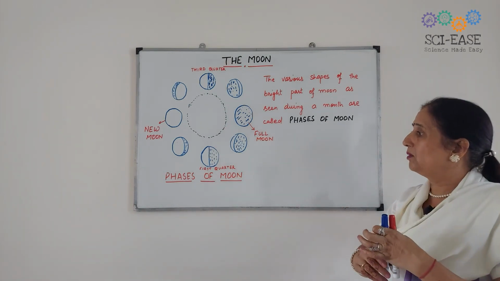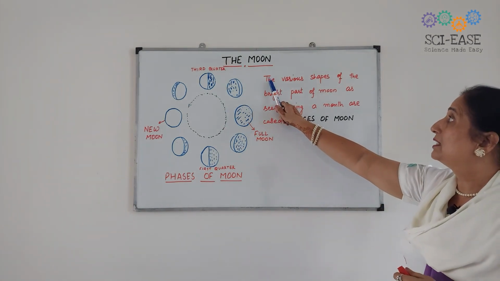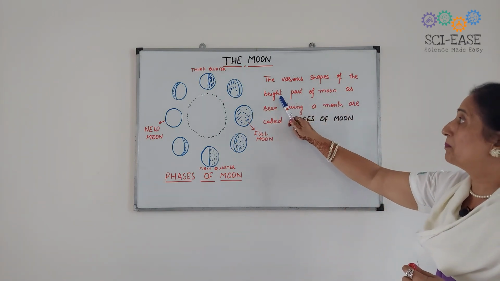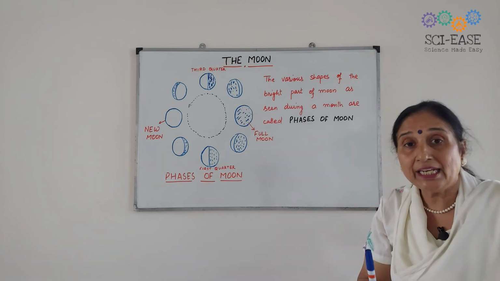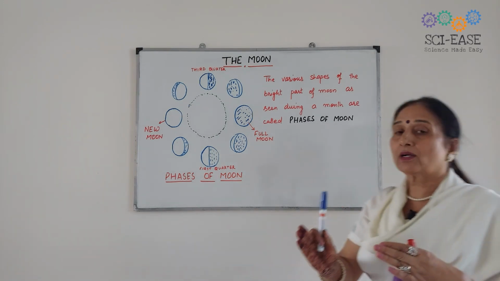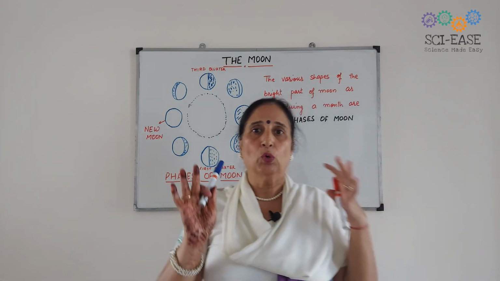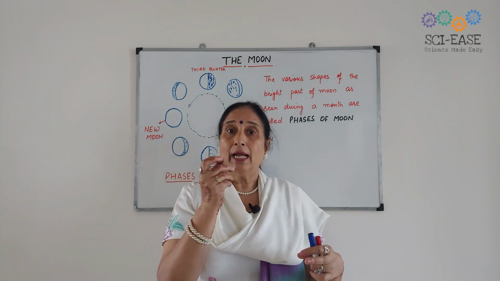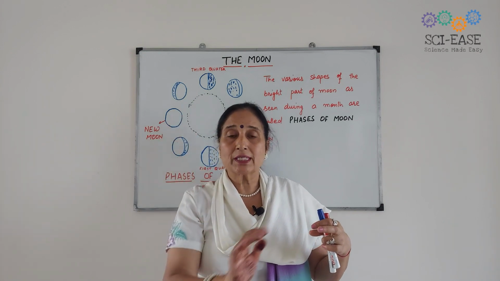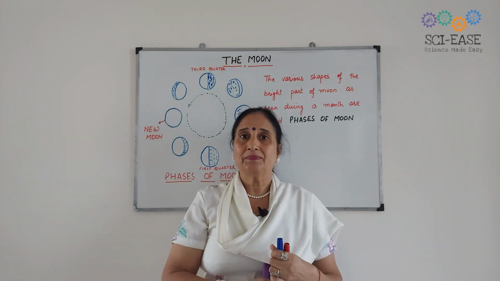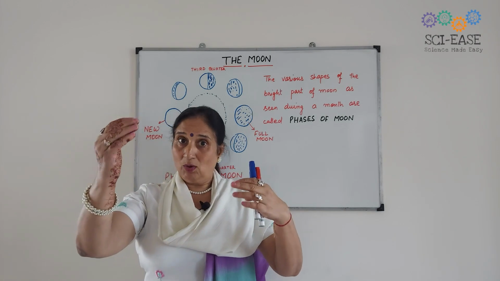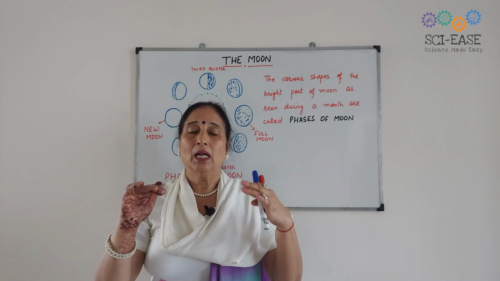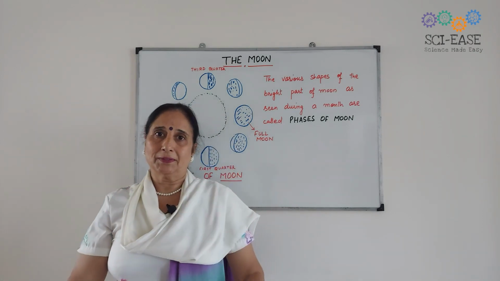So what do you mean by phases of moon? You can see various shapes of the bright part of the moon as seen during the month. They are called the phases of moon. Okay, so you know that the moon revolves around the earth. So only the visible part is seen by the people living on this earth.